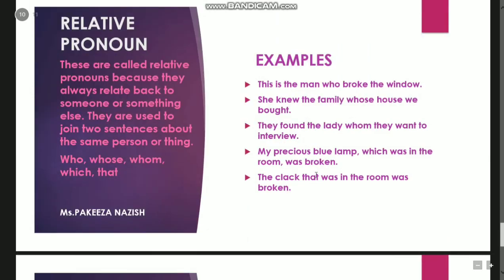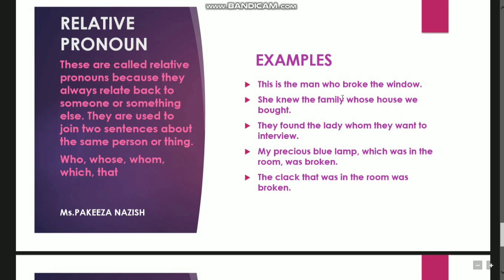Then come the relative pronouns. Relative pronouns are similar to the interrogative pronouns: who, whose, whom, which, that. But the difference is that the interrogative pronoun comes in the beginning of the sentence, while the relative pronoun comes in the middle of the sentence. And these are not questions. For example, this is the man who broke the window. So who is coming in the middle of the sentence, and this is not a question.